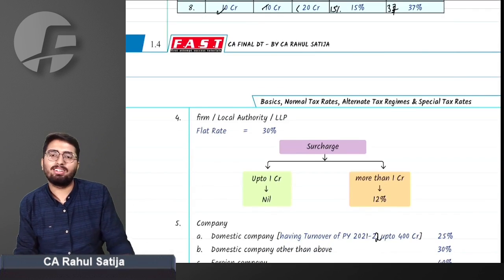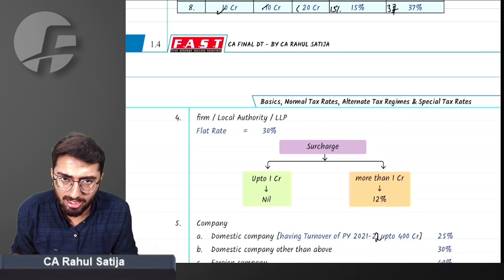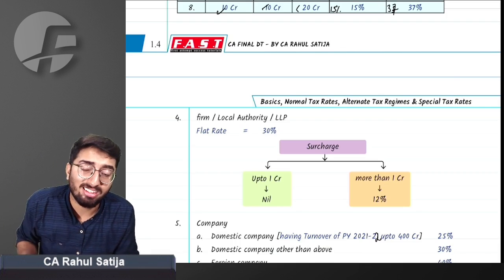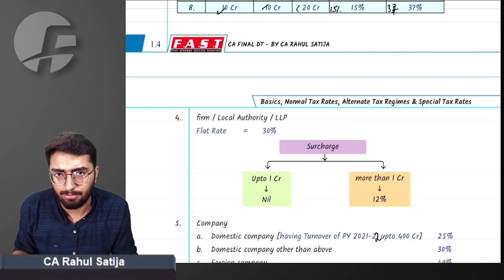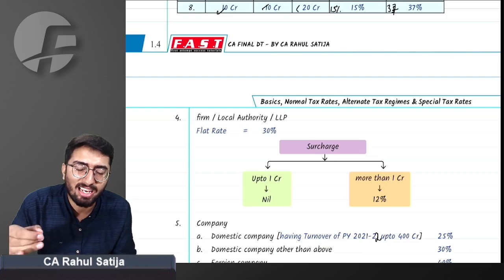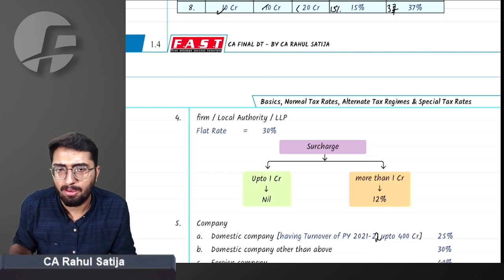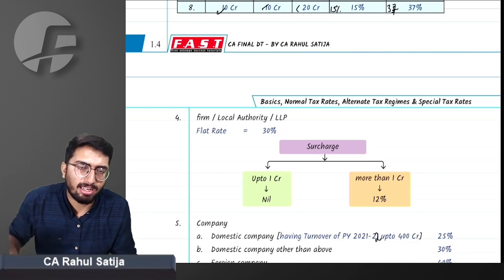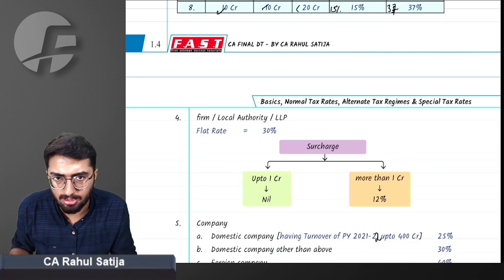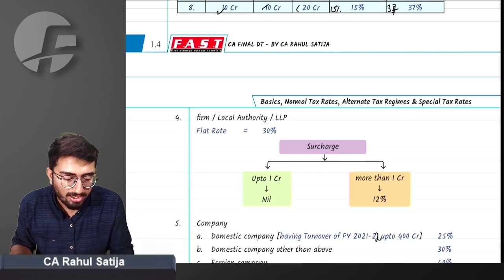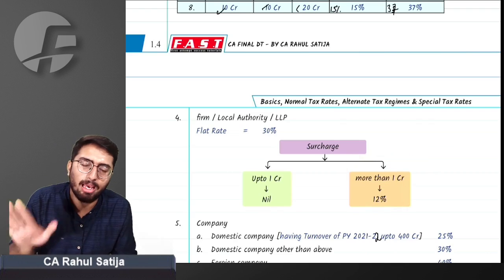Sir, if a local authority earns any income, or any partnership firm earns any income, or any LLP earns any income, its income will be taxed at a flat 30%. There is no chance that its income will be taxed at any percent lesser than that. Even if it earns 1 rupee, its income will be taxable at 30%. And if total income exceeds 1 crore, then 12% surcharge will be applicable.